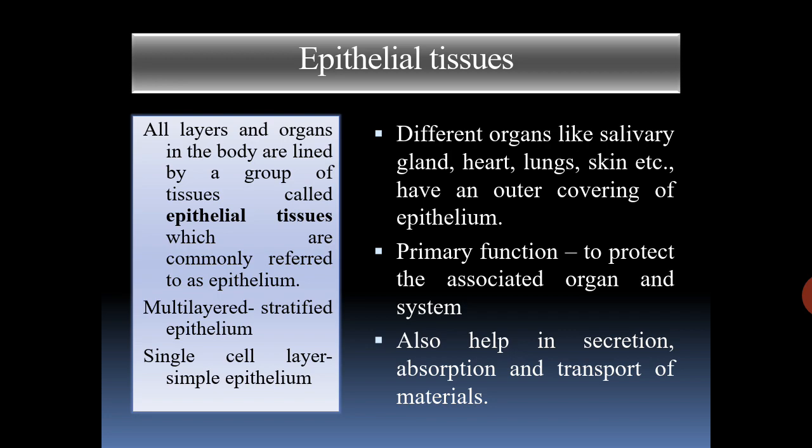The organs having less chance of stress and damage are covered by simple epithelium, while those organs which are susceptible to more stress and damage are covered by stratified epithelium. The primary function of epithelial tissue is to protect the associated organ and system. Furthermore, they also help in secretion, absorption and transport of materials.